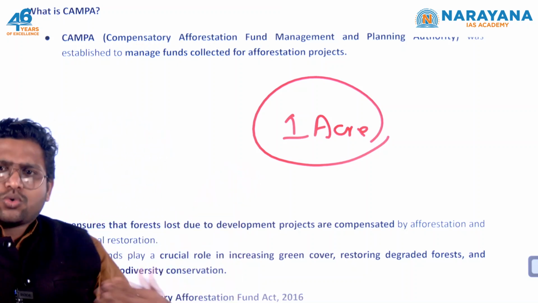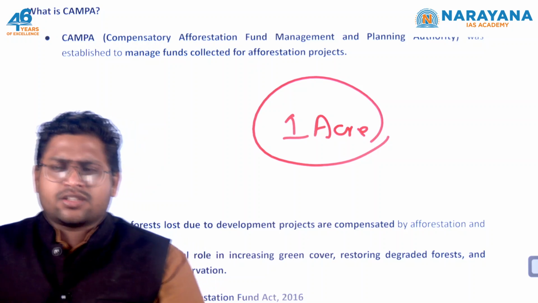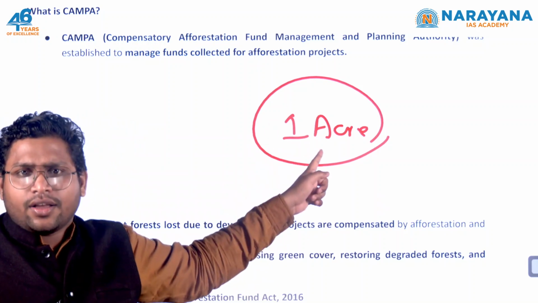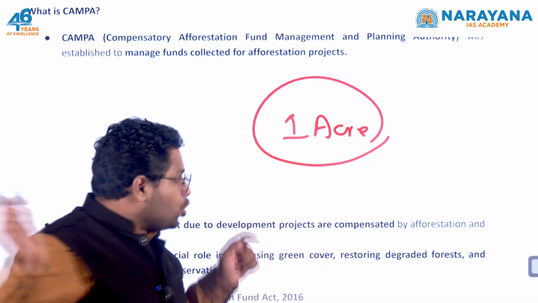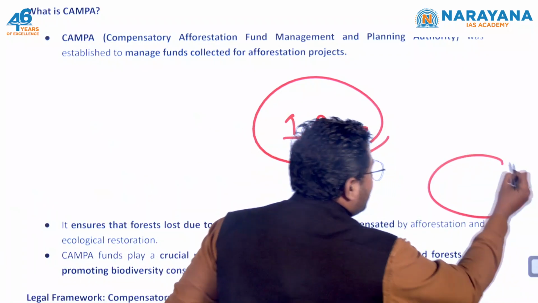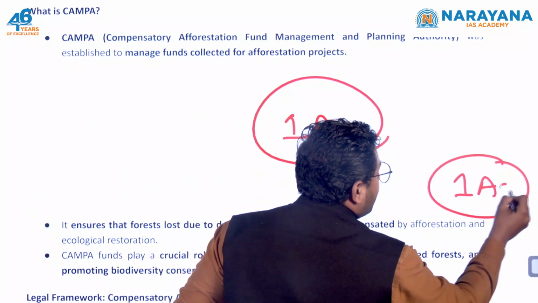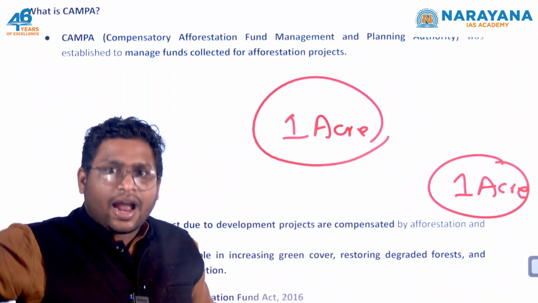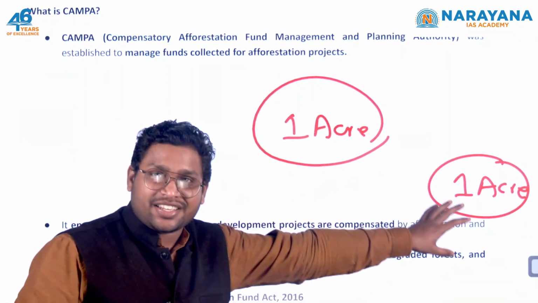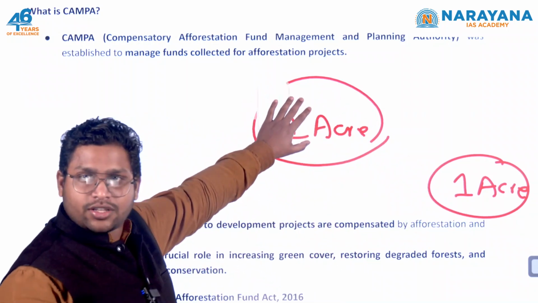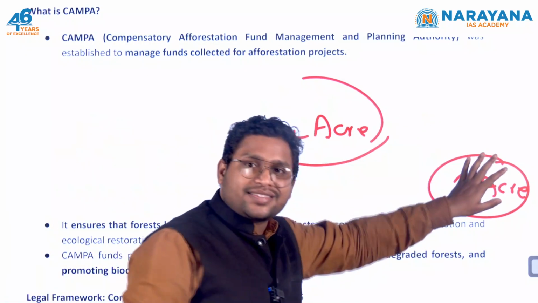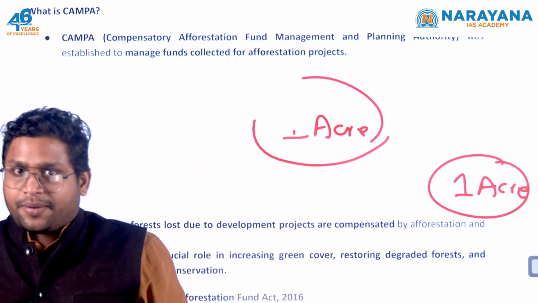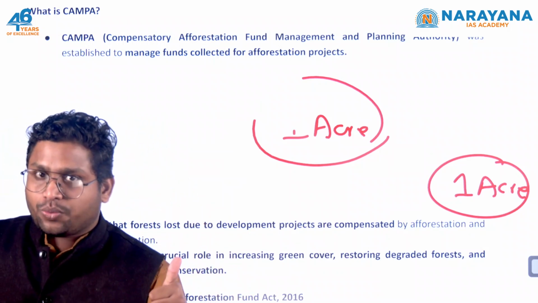Now here, as per our laws, there's a law from 1986 which clearly says that if you're doing this, you have to take the exact same amount of land in a different area, and you have to grow forest in that region. So you have cut forest over here, then exactly a similar amount of land you have to buy and grow forest over there. This is one thing that you will do.